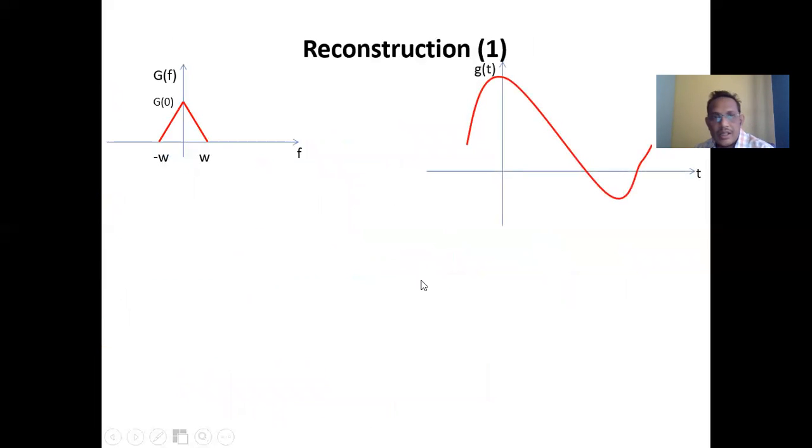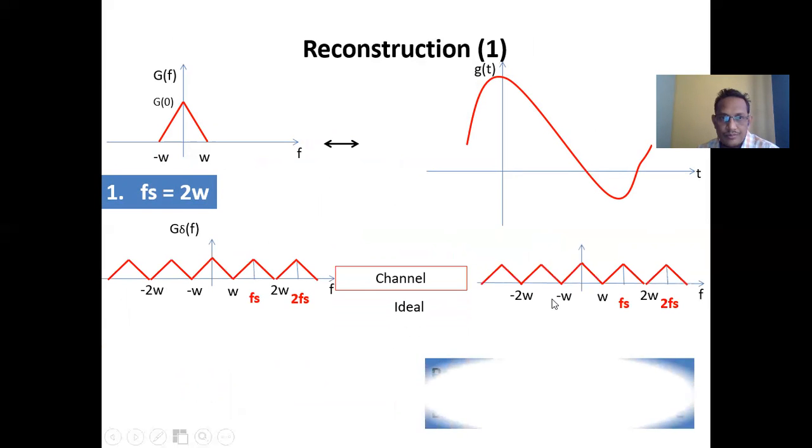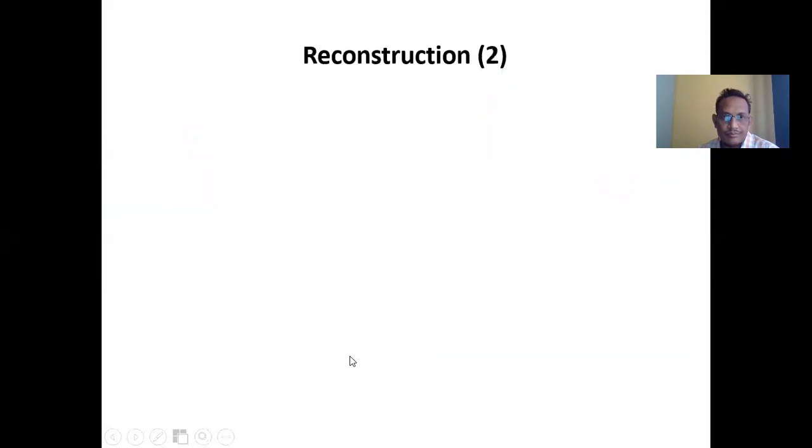As for reconstruction, for Fs equal to 2W, I can recover the original modulating signal. If it passes through a low pass filter, I can get perfect recovery of your original modulating signal. This is the recovery of your original modulating signal, and this is the spectrum of your original x(t).